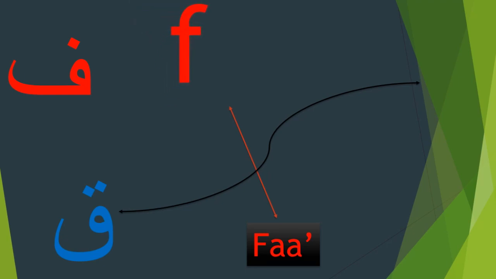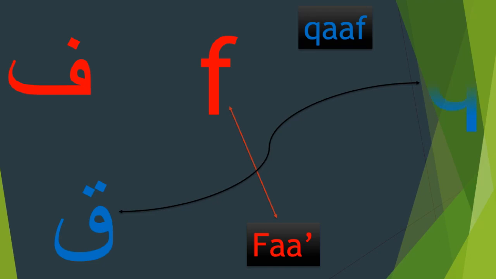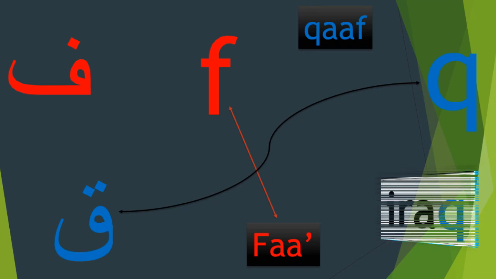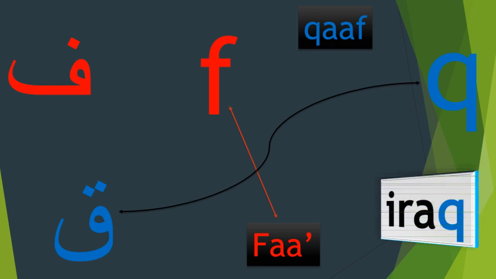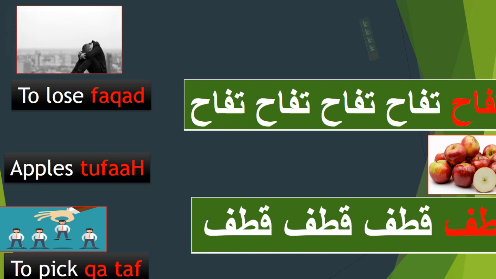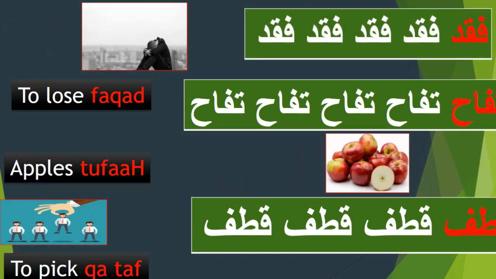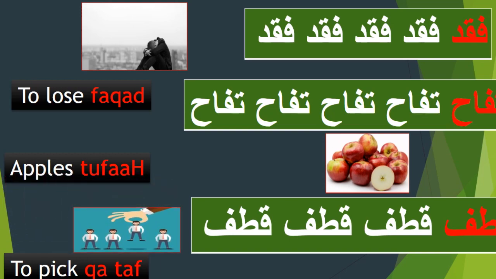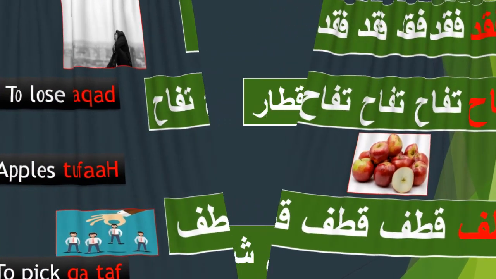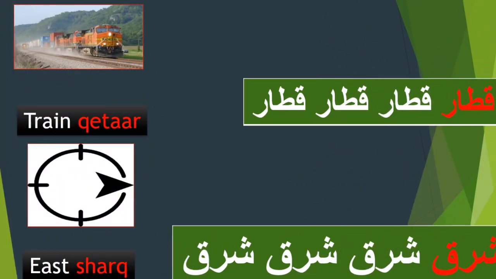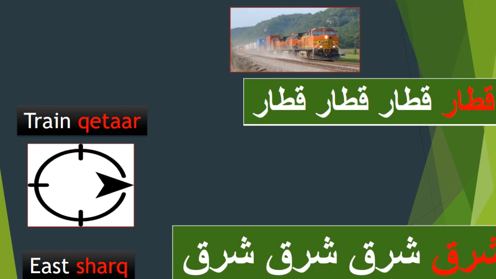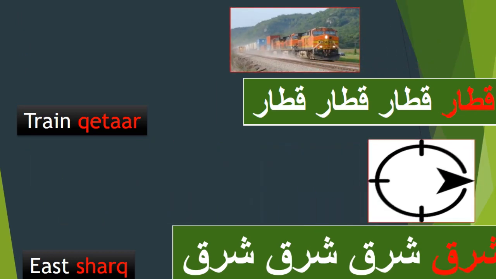Fa is similar to the English letter F. The qaf has no direct equivalent. The closest you can find to its sound is the letter Q, as in Iraq. فقد to lose, تفاح apples, قطف to pick, قطار train, شرق east.